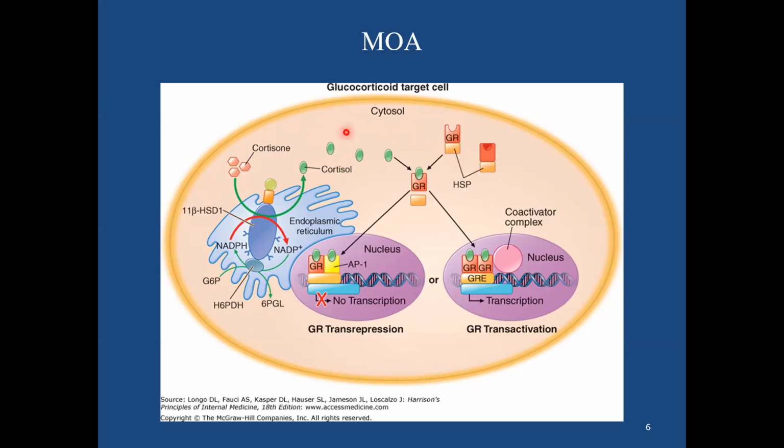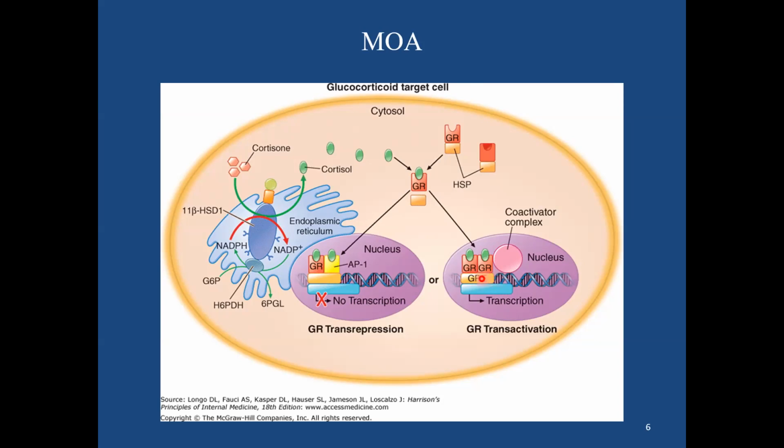Once the glucocorticoid enters and binds to the glucocorticoid receptor, these heat shock proteins are detached, and the glucocorticoid receptor along with the steroid enters the nucleus and binds to the DNA component, the glucocorticoid responsive element.